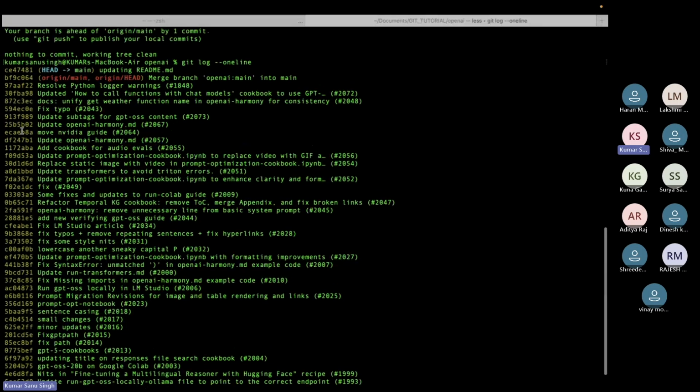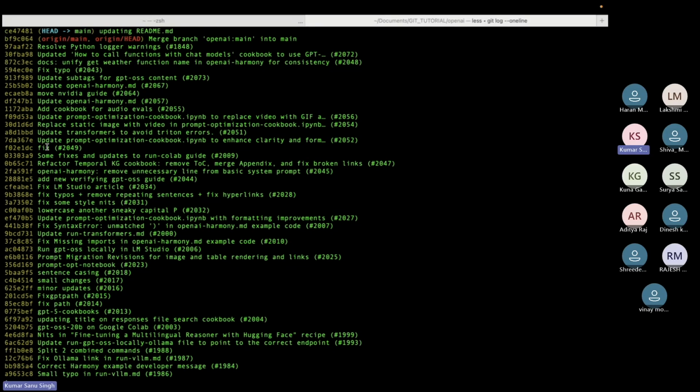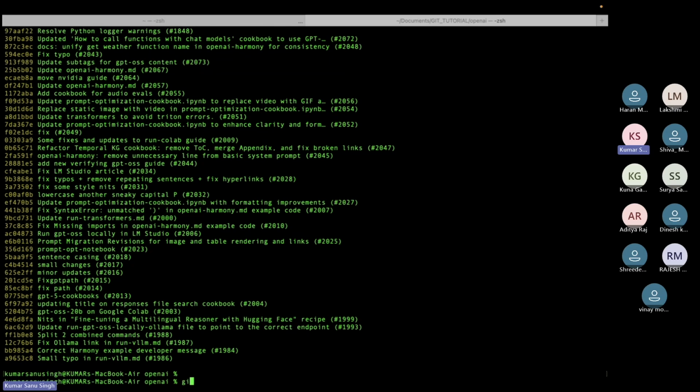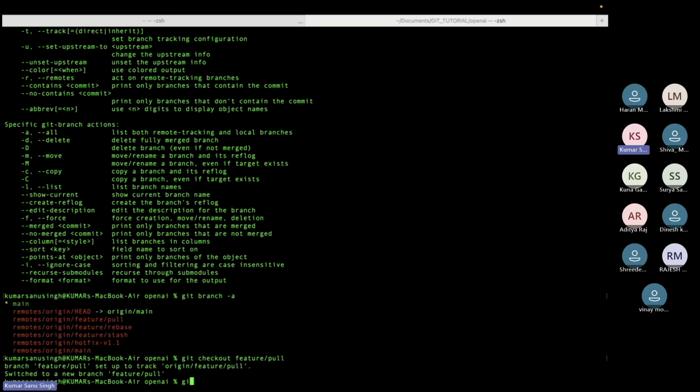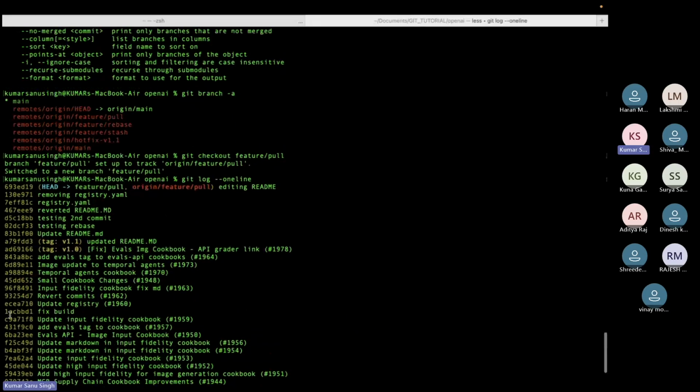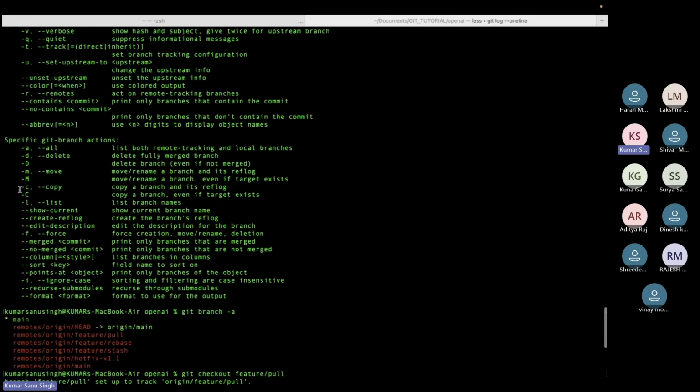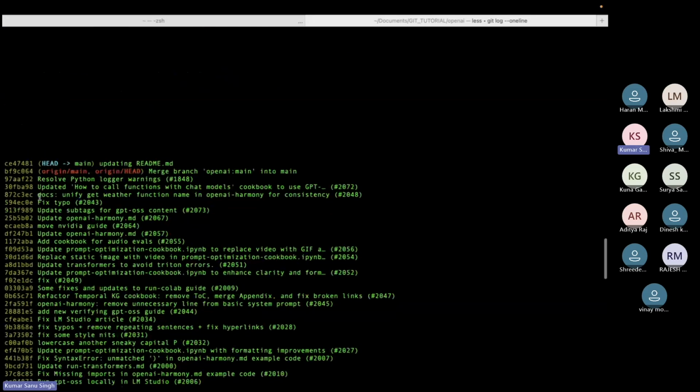Let me see this git log hyphen one line. Okay, so it has a lot of commits, right? Now what we'll try to do is see if we have any feature branch or not. Git branch hyphen a. If we have a feature branch, we'll try to get one commit there. So git checkout feature slash pull. Now what are our commits here? Git log hyphen one line. Do we have a similar set of commits? No, right? Updating readme. So now we have so many commits here.